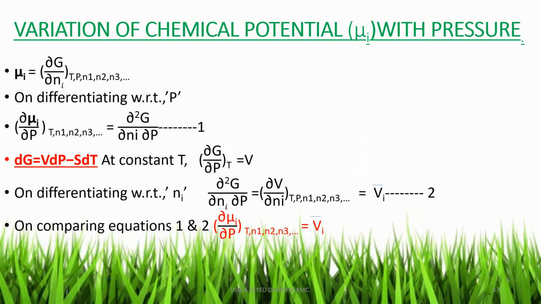Now let this equation be 2. On comparing equations 1 and 2, in both equations there is the term ∂²G/∂Ni∂P. So on equating the remaining terms, ∂μi/∂P at constant temperature, n1, n2, n3, etc. is equal to Vi bar. So the variation of chemical potential with the pressure is equal to the partial molar volume.